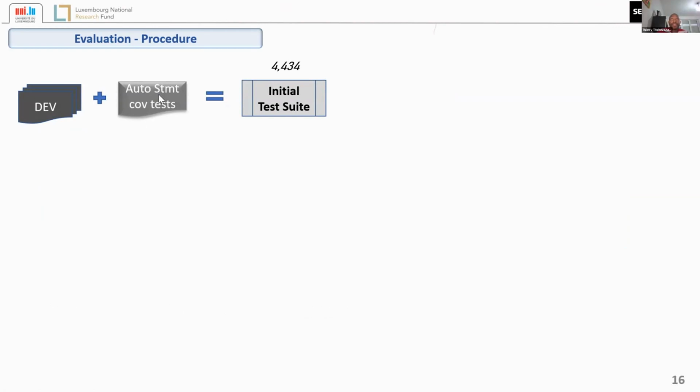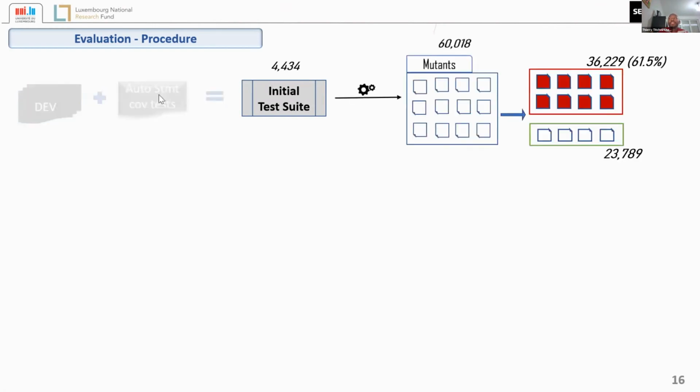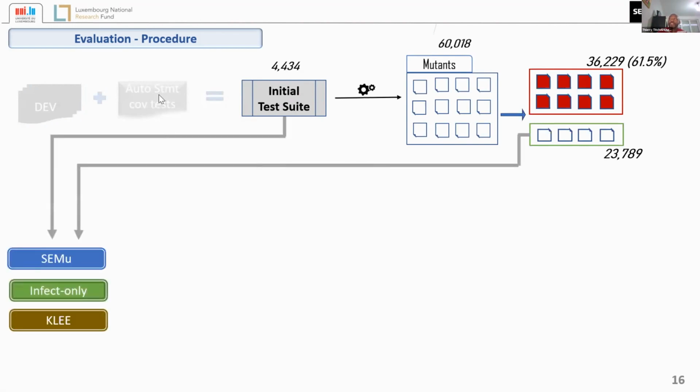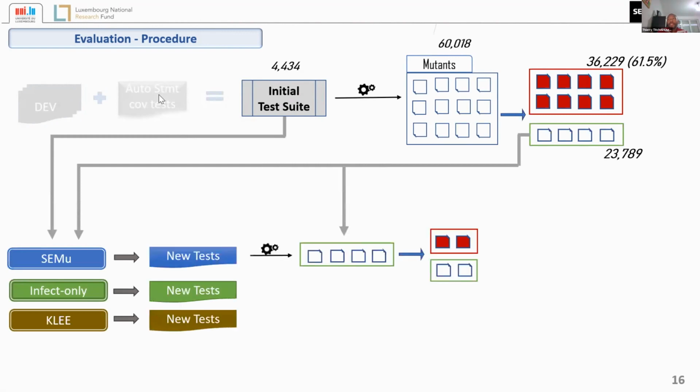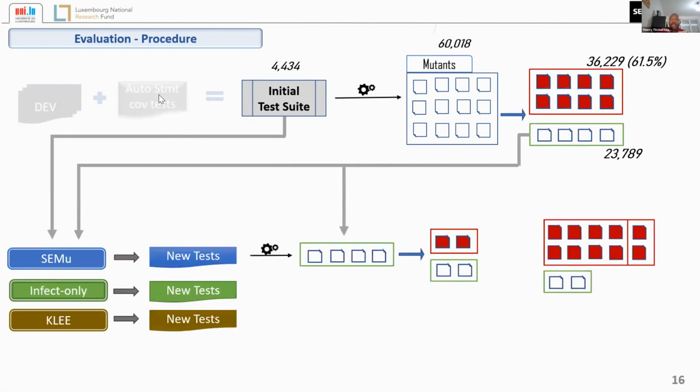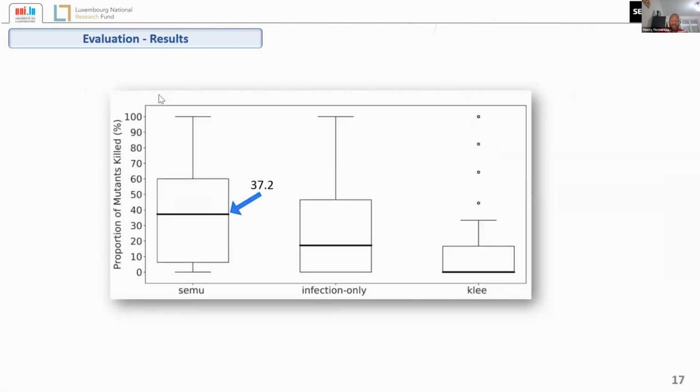Okay, sure. Thank you. So we generate additional tests with KLEE, and we have an initial test suite. Then we execute the mutants to see which ones are killed and which ones are not killed. And we apply each of the techniques to kill the remaining mutants. Then we execute again to see how many are killed by the tests that we generated. The results are the following. We see that CMU kills around 37% of the stubborn mutants, while infection only kills 17%. So this shows that we actually have some improvement.